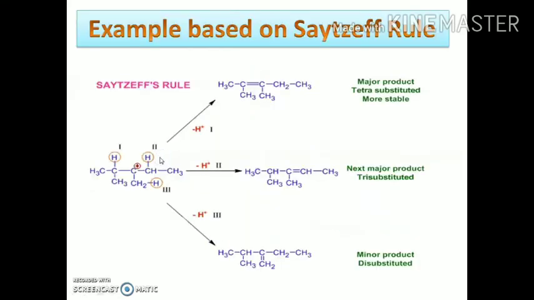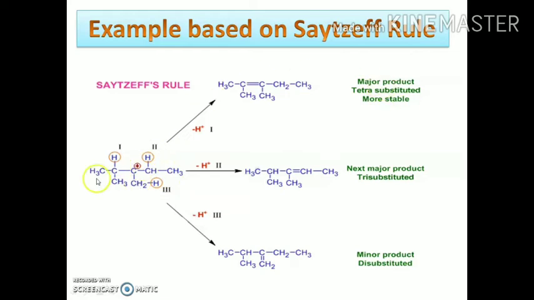These are some other examples based on the Saytzeff rule. This is a beta carbon atom, this is also a beta carbon atom, and this is another beta carbon atom. But this beta carbon atom is more alkylated, as two alkyl groups are attached to it, and in this case one alkyl group is attached, and in this case no alkyl group is attached.